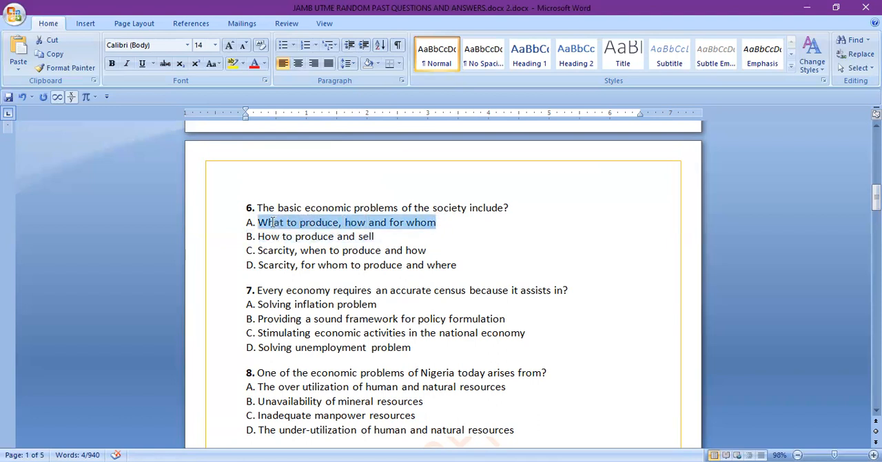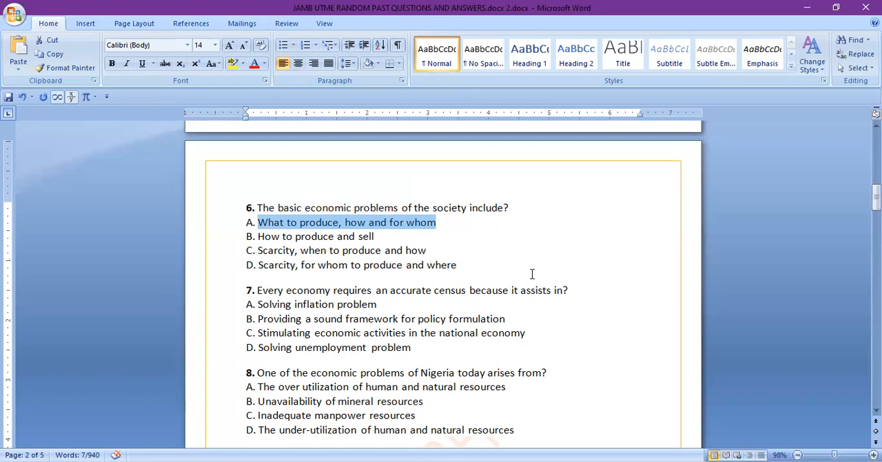The basic questions that economics attempts to answer are what to produce, how to produce, for whom to produce, how much to produce. Those are the basic economic problems of society, or the basic questions that economics attempts to answer.